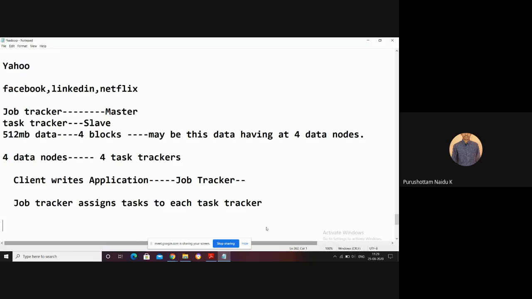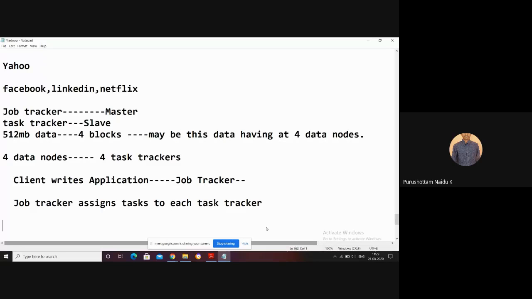For example, if the data node fails, what to do? If a task tracker is executing on the data node and the data node fails, obviously the task also fails. That means immediately that state is sent back to which one? The job tracker. That means the state can be identified by the job tracker.